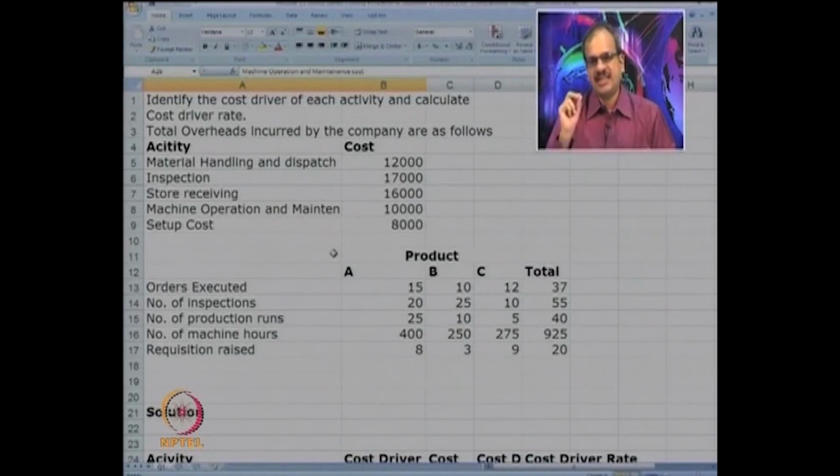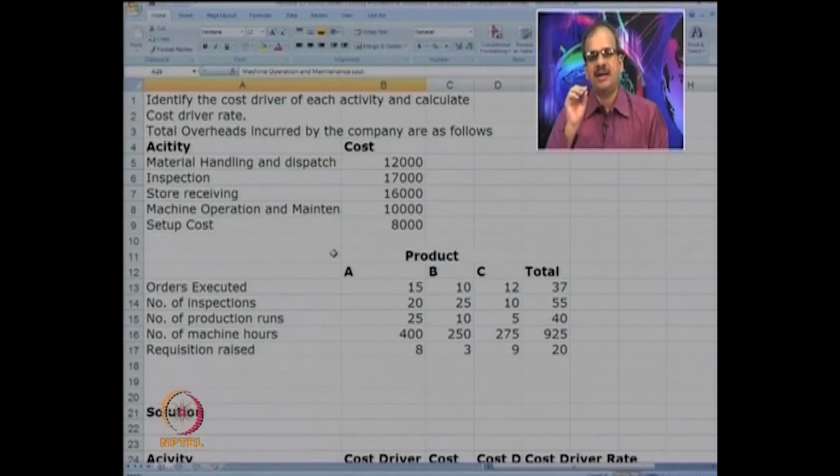Some more data is given where you have got orders executed, number of inspections, number of production runs, number of machine hours and requisitions raised. They have 3 products A, B and C. So, for each product the data about the orders, inspections and so on has been collected. Now, how will you link the cost to the activities? Can you suggest what could be the cost drivers?